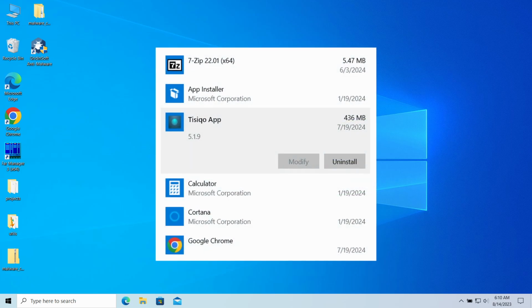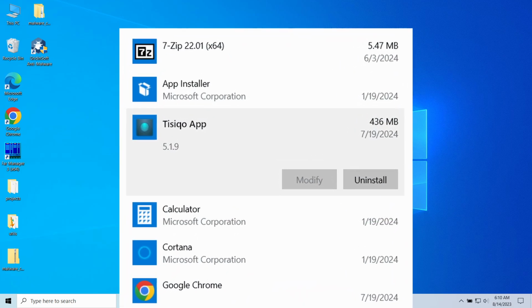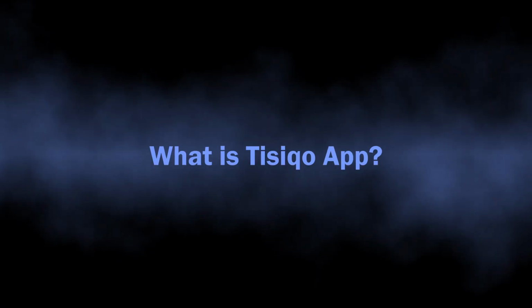Tisiqo App is a program that may unexpectedly appear in your system, being visible in Task Manager and also among system files. In fact, it is a virus that has some spyware-like capabilities. In this video, I will disclose the dangers of this program in detail and also explain how to remove it from the system. So let's start with understanding what this program is.